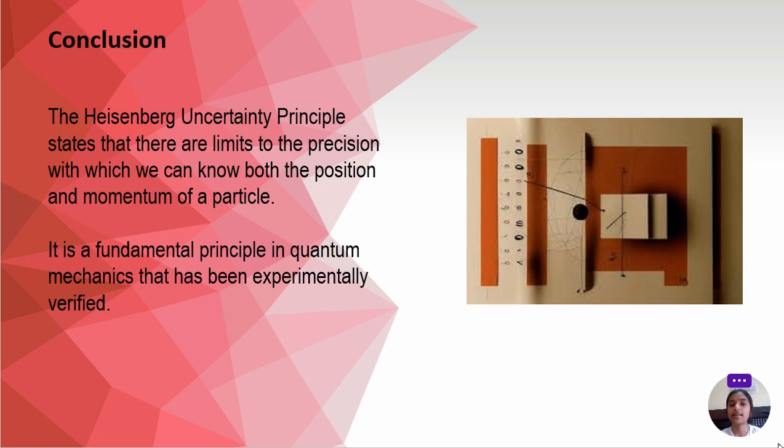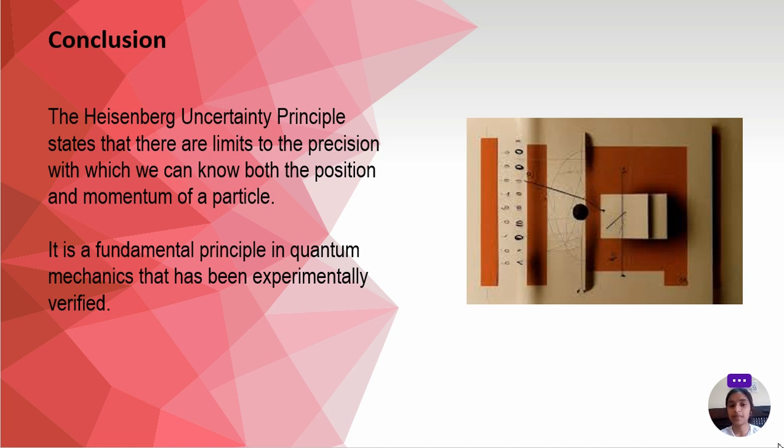So mainly the Heisenberg uncertainty principle explains that we cannot determine the exact position and the momentum of a particle at any instant of time, and it has also been experimentally verified using different experiments.